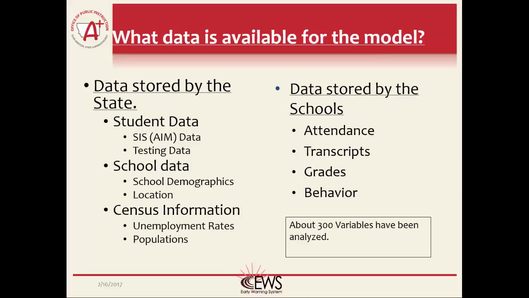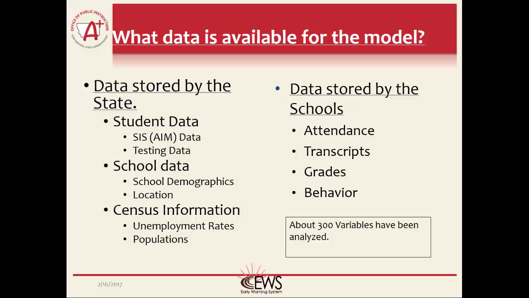First, we need to determine what data is available to include in the early warning system. The OPI collects data about each public school student in grades K-12 throughout the state. Most of that data is contained in the Student Information System that Montana uses from Infinite Campus. This data includes age, grade, school attended, programs the student participated in, demographic information, and other data. The OPI also has testing results from the statewide assessment. This test was the CRT. However, the Smarter Balanced test is now used.